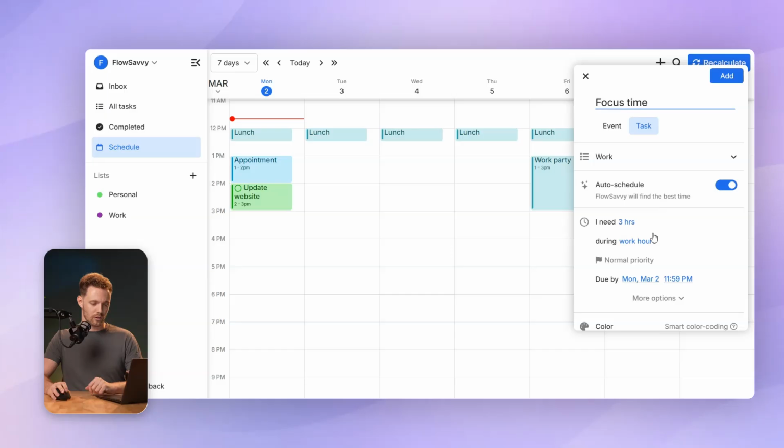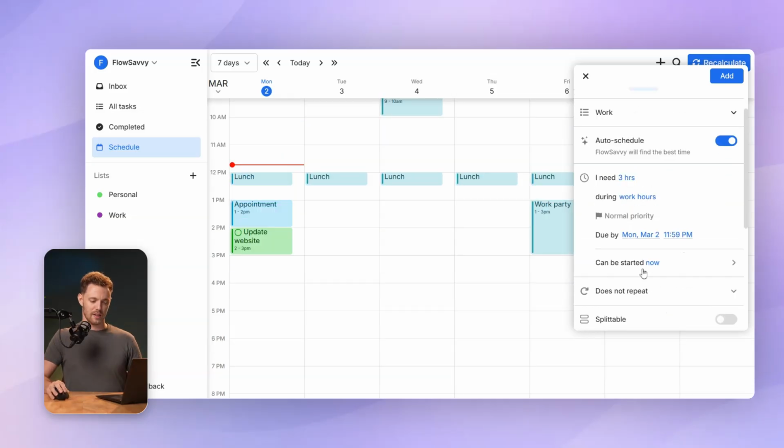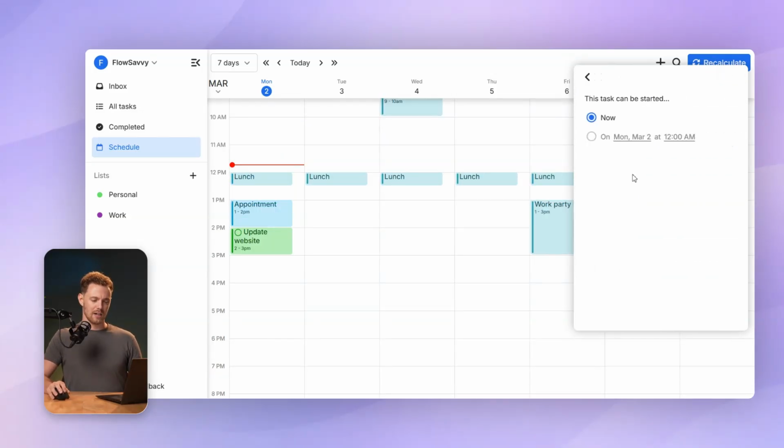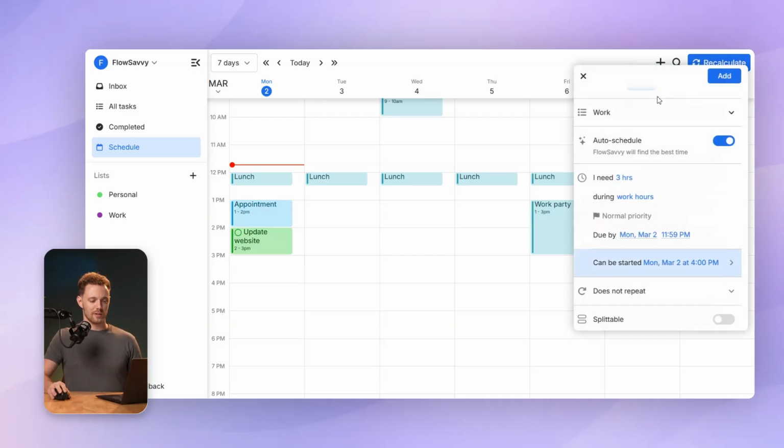So let's do 3 hours and I'll say this is due by today. Great. For the priority levels right here, if you put something at a higher priority level, FlowSavvy is going to try and prioritize that and schedule it first. So we'll leave that as normal for now. And then due by today, let's click more options and then can be started now. I actually don't want to do this until 4 p.m. today. So I'm going to type in can be started 4 p.m. and click add.